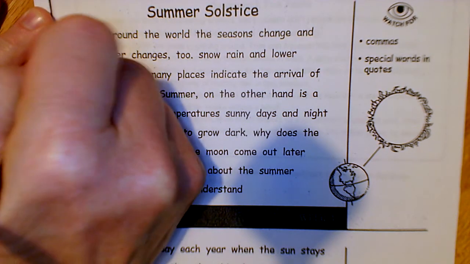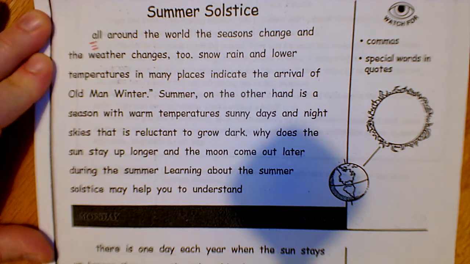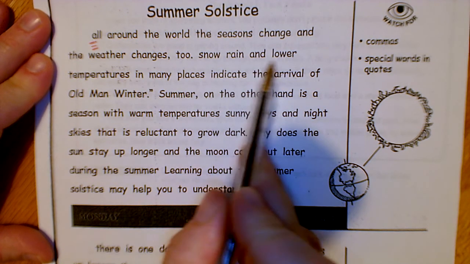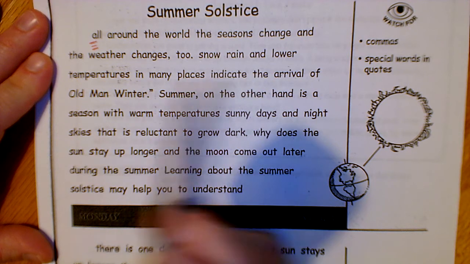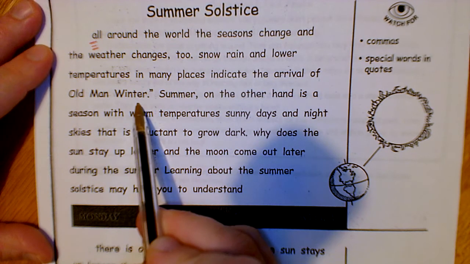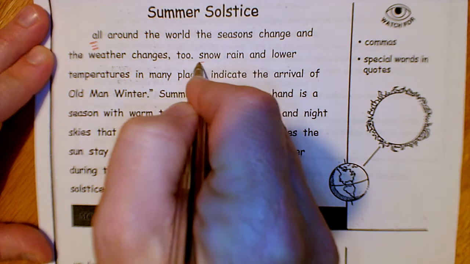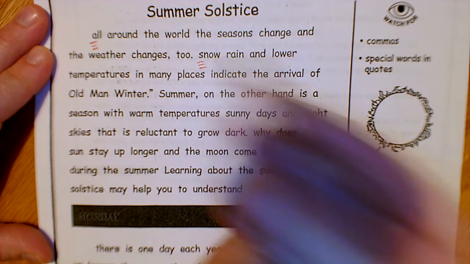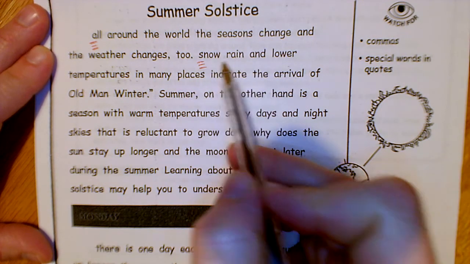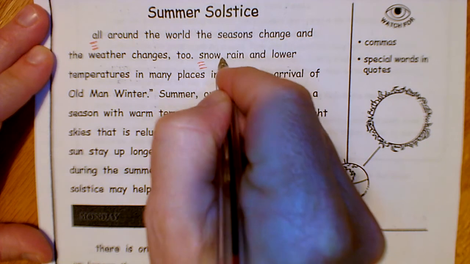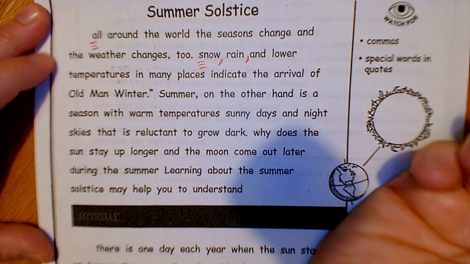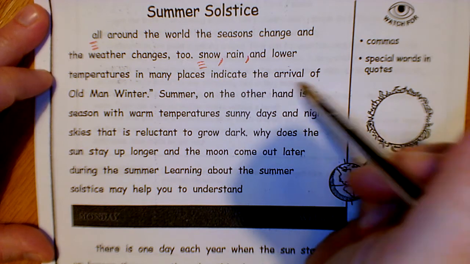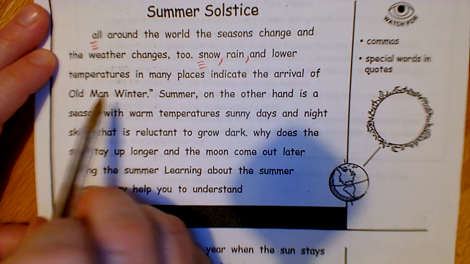Capital A. First letter is always capital. Snow, rain, and lower temperatures in many places indicate the arrival of Old Man Winter. We need a first word, capital. This is a list of things. Snow, comma, rain, comma, and lower temperatures in many places indicate the arrival of Old Man Winter.